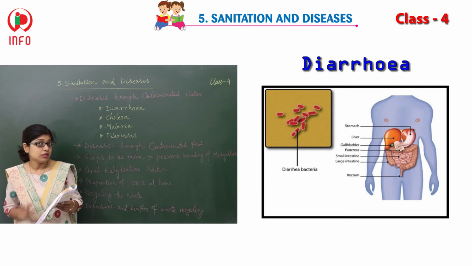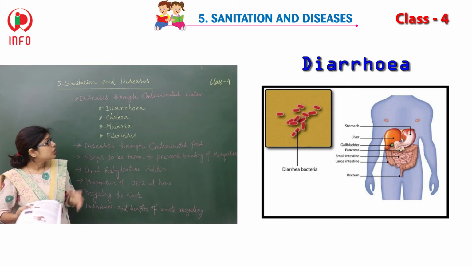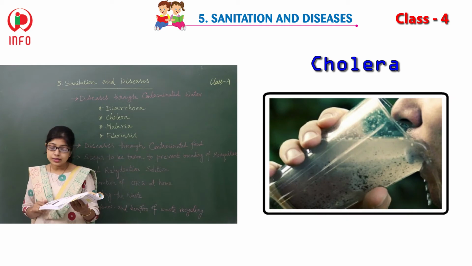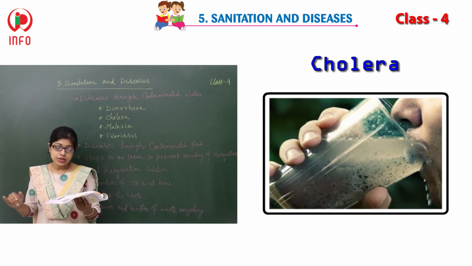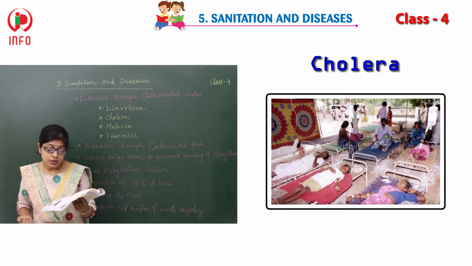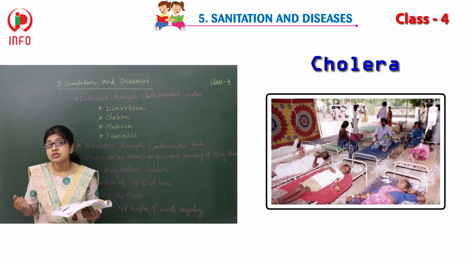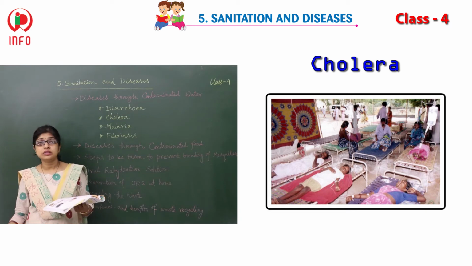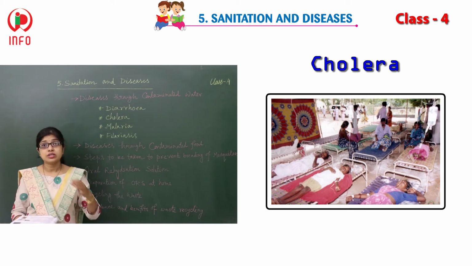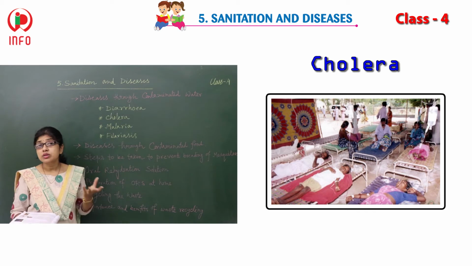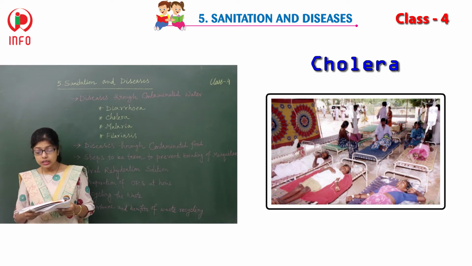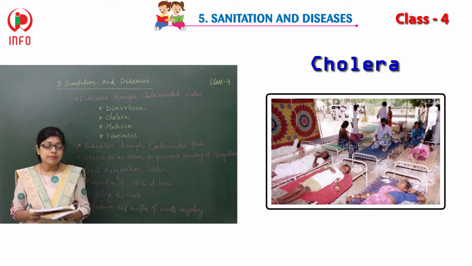And the next disease is cholera. So what about this one? Cholera is also a water related disease and is diarrheal in nature, and thousands of people fall prey to cholera every year in India. So still now, think about our treatment system, our sanitation system, that one is still not developed. So that's why so many people are being attacked by the cholera as well as the diarrhea.